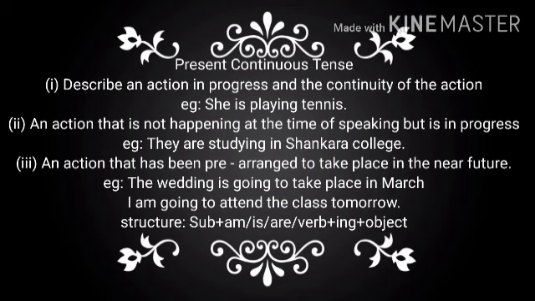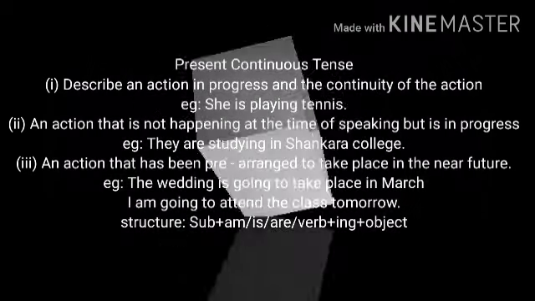Then it is used for the action that has been pre-arranged to take place in the near future. For example, the wedding is going to take place in March. I am going to attend the class tomorrow. The structure is very simple. Subject plus am/is/are plus verb plus ing plus object.